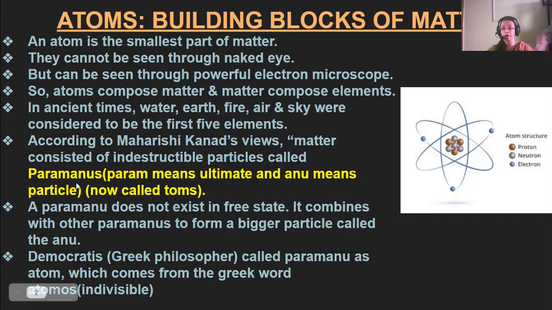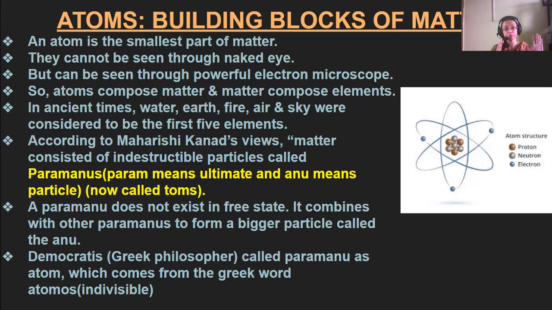Param means ultimate and anu means particle, so ultimate particles. The particles which build up matter were indestructible.